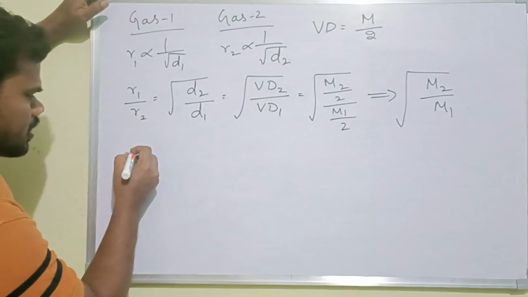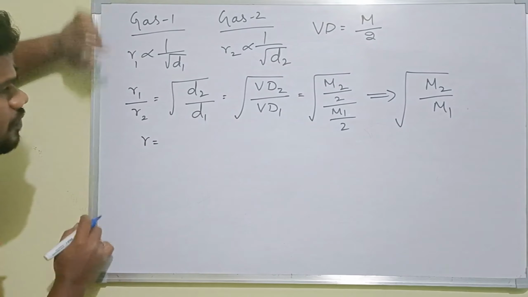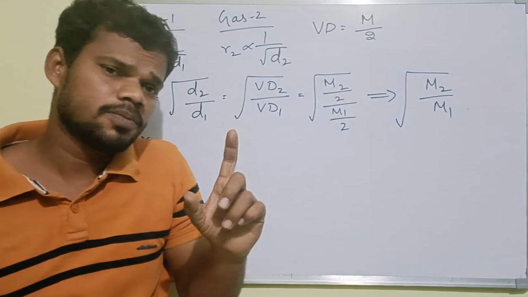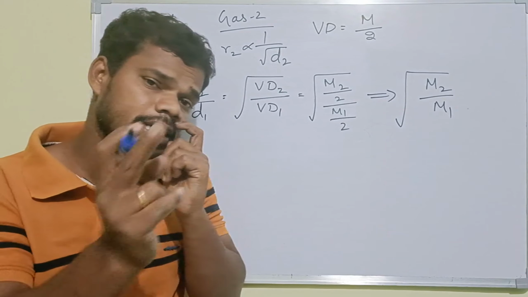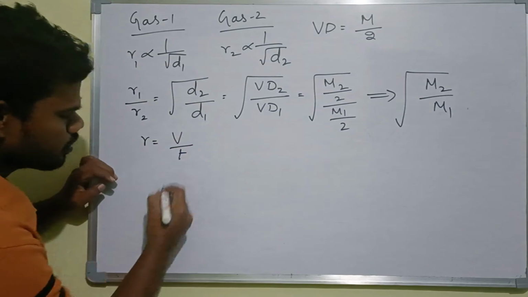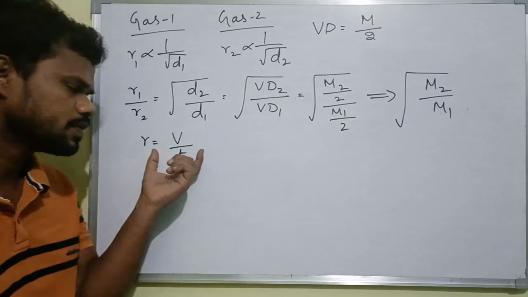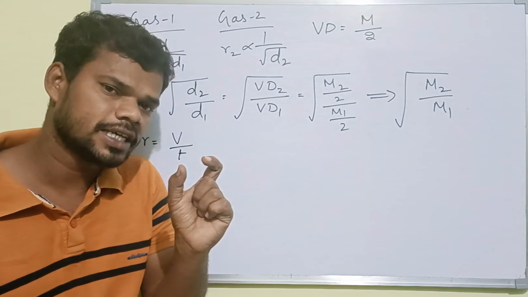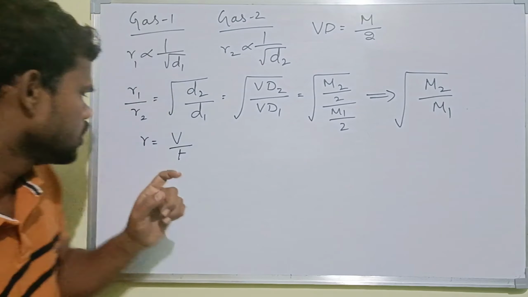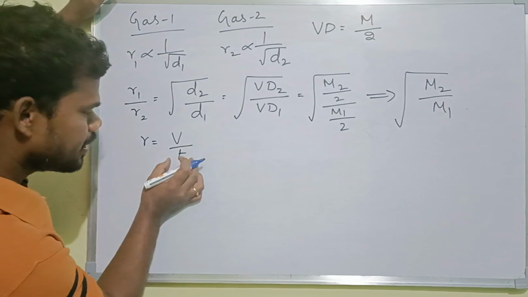So already we know the rate of diffusion or effusion. This rate is the volume of gas occupied per time in a diffusion or effusion process. So the rate of diffusion equals the volume of gas occupied per time.